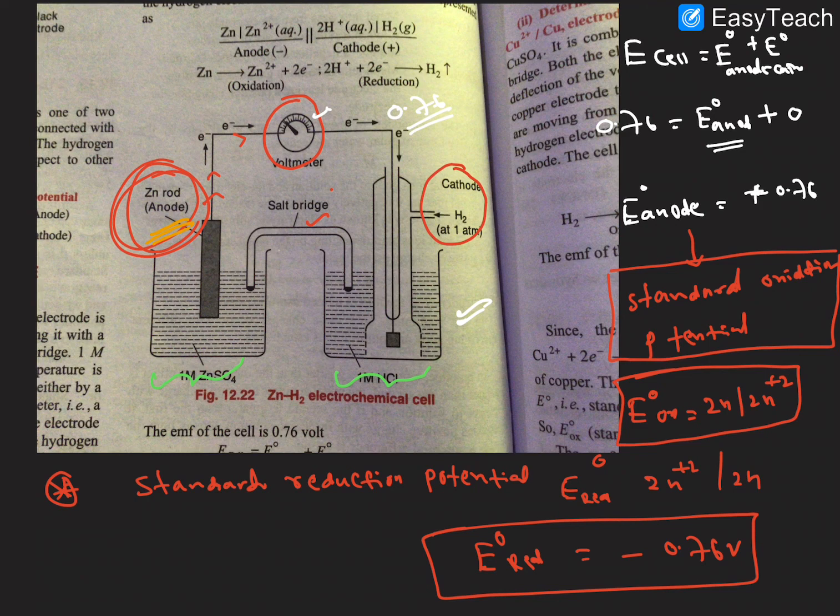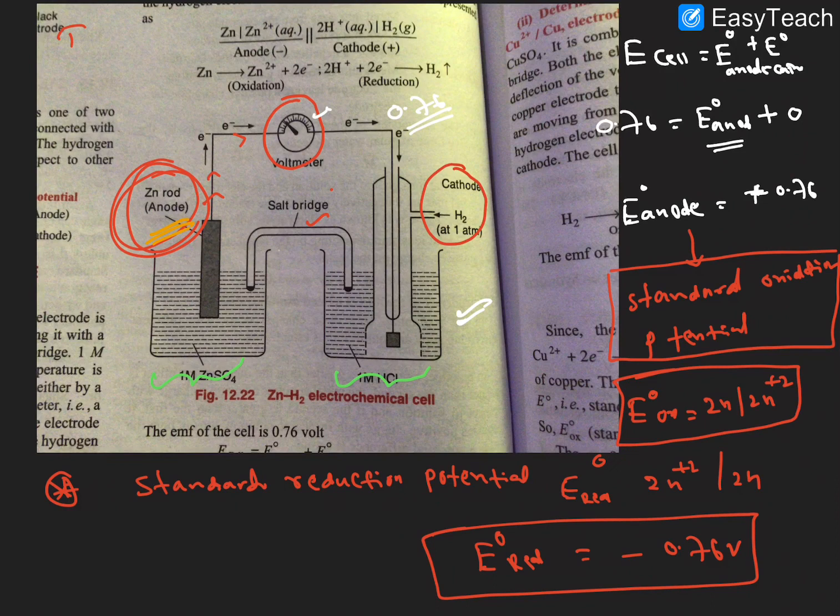Now we measure the copper electrode potential value, taking the hydrogen electrode potential as reference. This is the first thing, the measurement of electrode potential of zinc, right? Second one, determination of standard electrode potential.